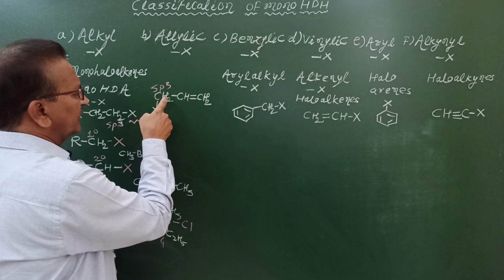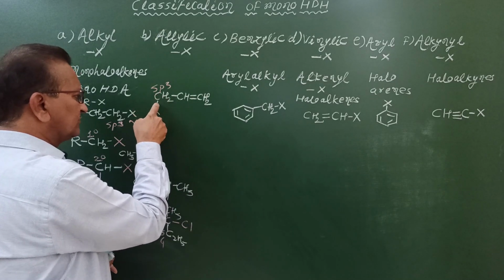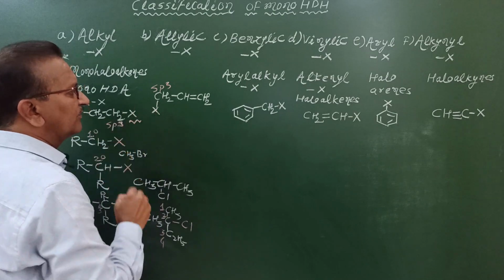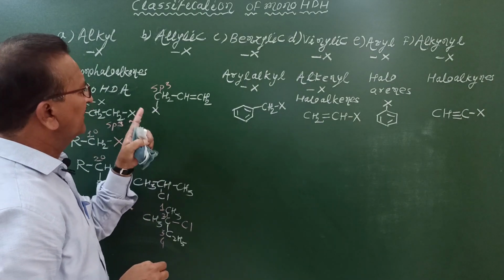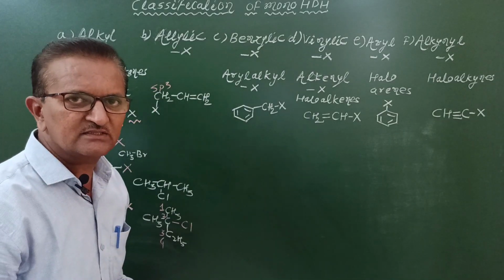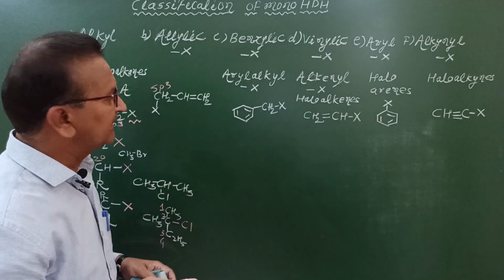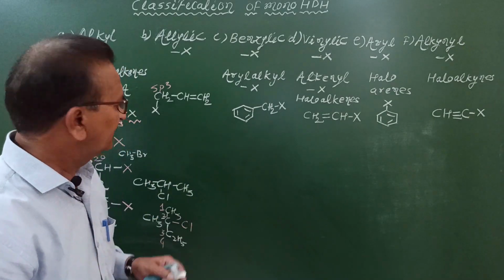This carbon atom is bonded to two hydrogen atoms by again sigma bonds, and this carbon atom is bonded to one halogen atom by sigma bond. Therefore, this carbon atom is also sp3 hybridized carbon atom. These allylic halides are also classified as primary allylic halides, secondary allylic halides, and tertiary allylic halides.